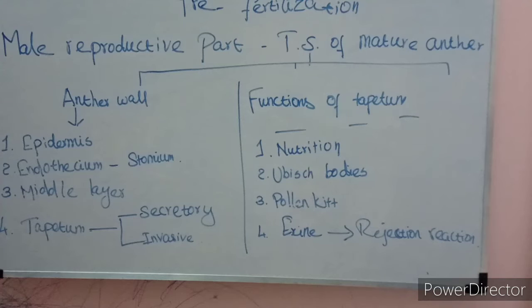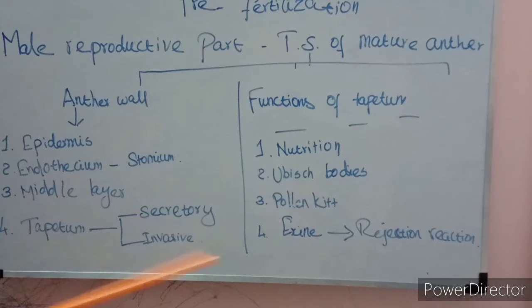Rejection reaction means the plant's female reproductive part, the stigma, will check whether the pollen is from our own species. Only then will it accept. If it is the pollen of another plant species, it will start to reject.